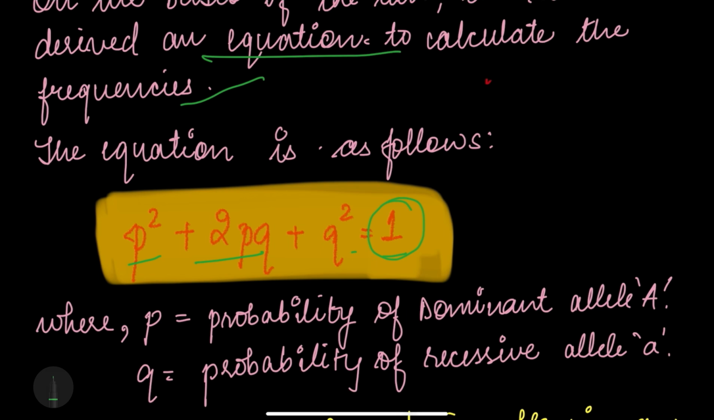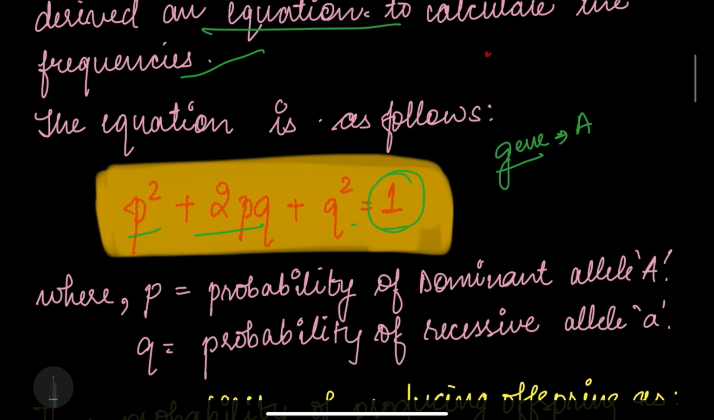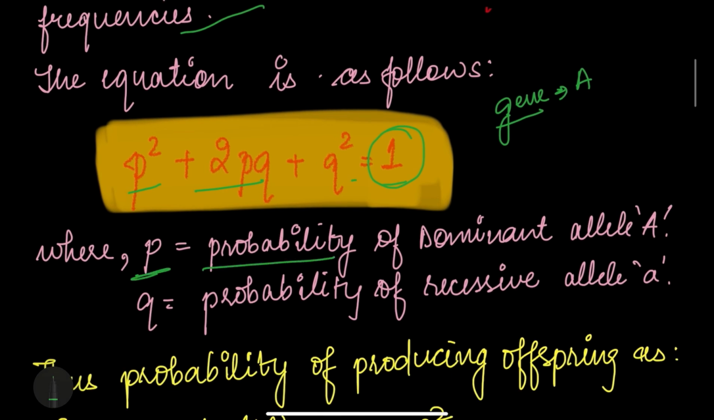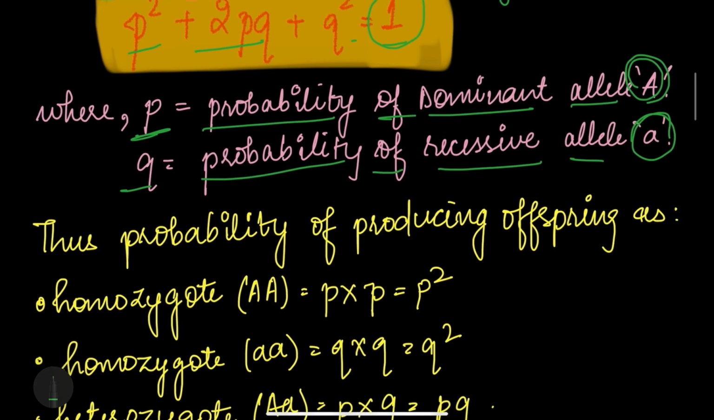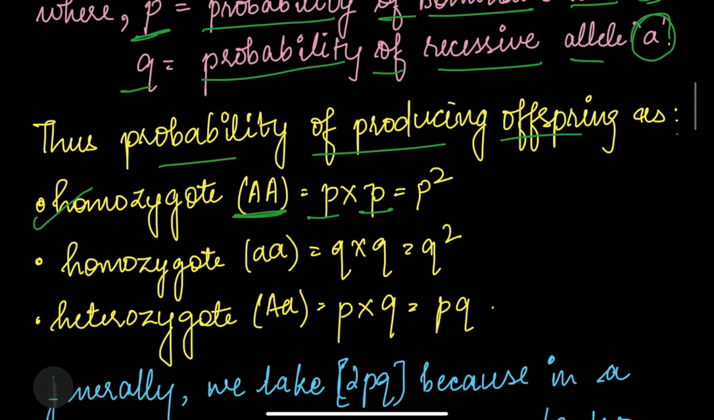Now let's see what p is and what q is. Let's discuss for a case where we are talking about a gene, gene A. So p here is the probability of the dominant allele capital A occurring in a population. q is the probability of the recessive allele small a occurring in the population. Hence, the probability of producing offspring as homozygote A is p into p, because if A occurs a single time, then it would be p.